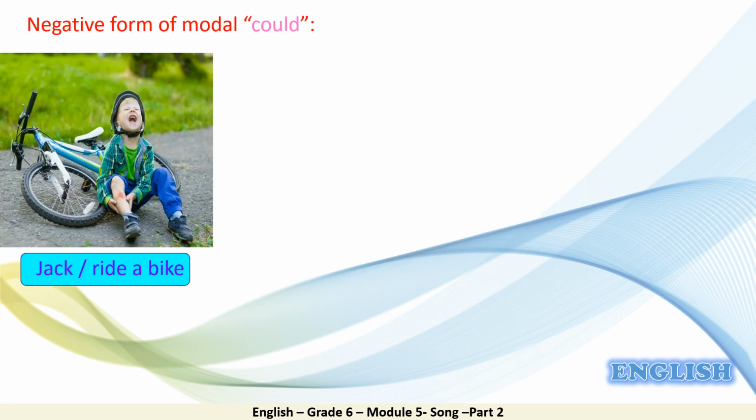Very good. Now we are going to see the negative form of modal could. So we have in the picture a young boy who is crying. His name is Jack, and I think he was riding a bike. Let's see. Could Jack ride a bike when he was 5? What do you see?